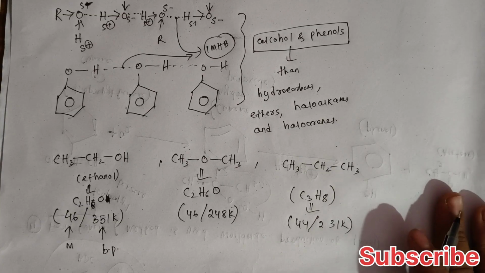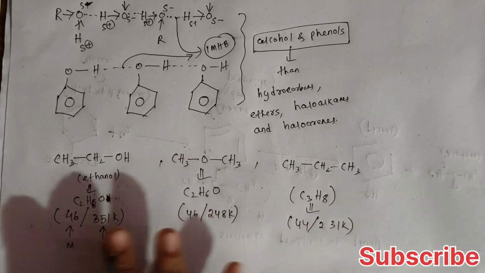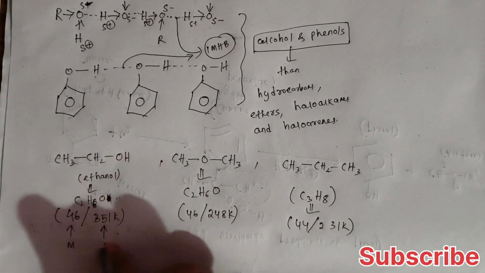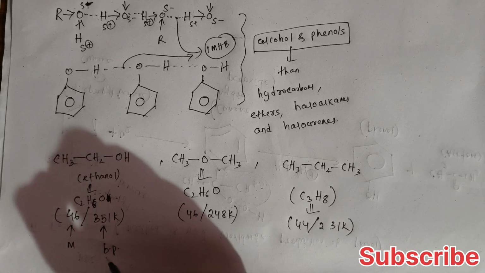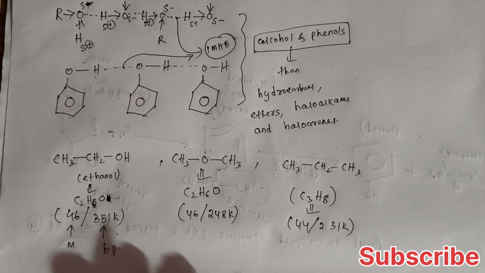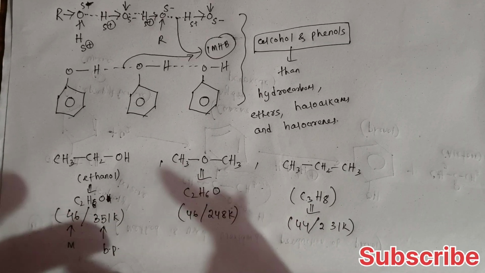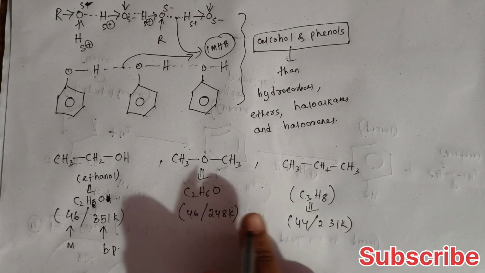If you compare these three compounds, a hydrocarbon, an ether and an alcohol, you can easily say that the alcohol has the higher boiling point, 351 Kelvin. Why? Due to intermolecular hydrogen bonding, alcohols have more force of attraction between themselves as compared to the ether and hydrocarbon, because those are non-polar in nature.